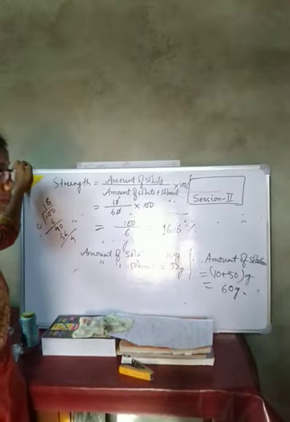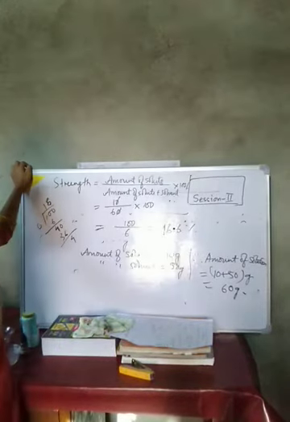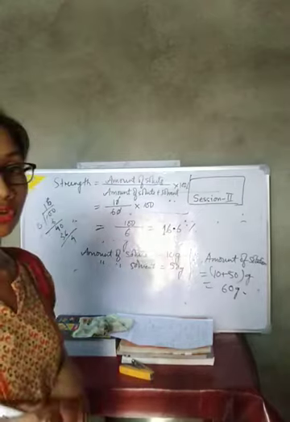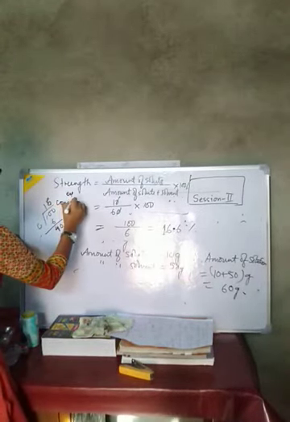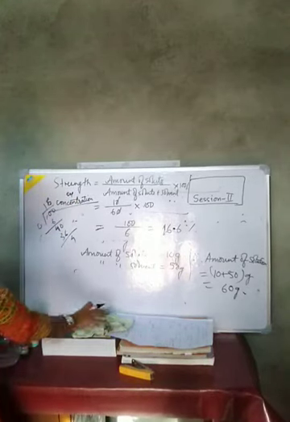What is the percentage strength? It is the amount of solute divided by the amount of solute plus solvent present in the solution, into 100%. This strength is also known as concentration; this term is also used.